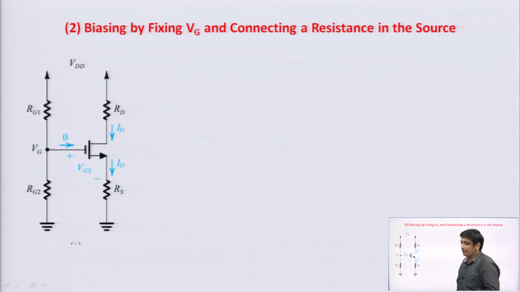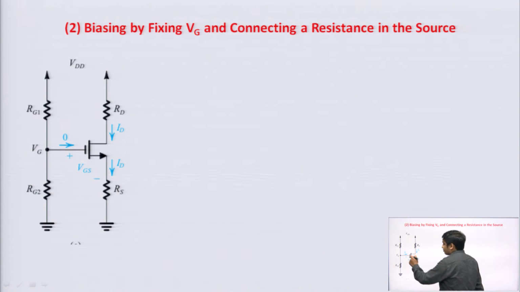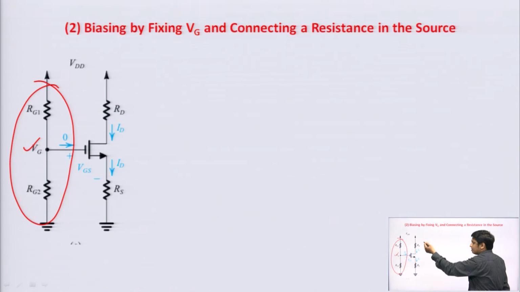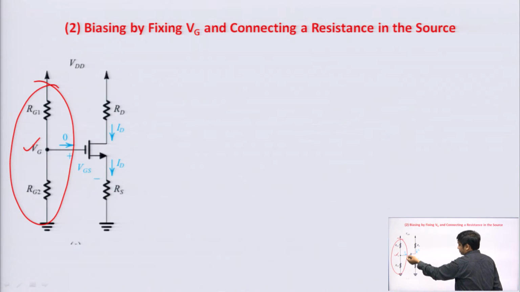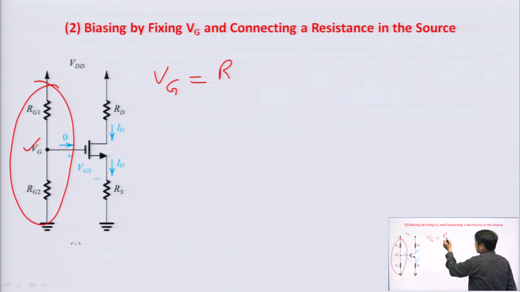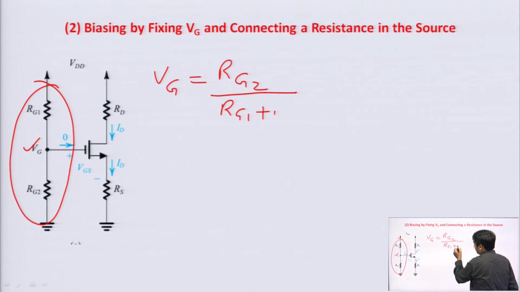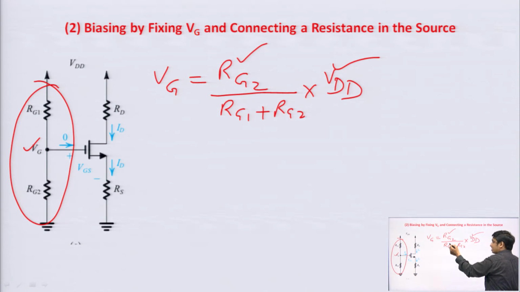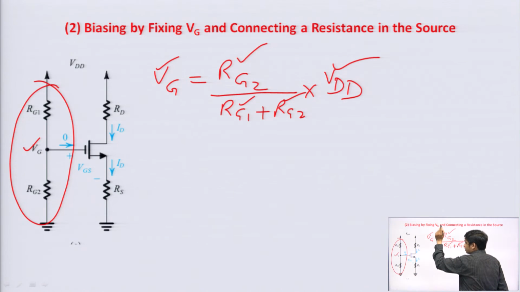Next is the biasing by fixing VG and connecting a resistance in the source. See, it is a voltage divider circuit, and we can fix this gate voltage VG very easily with the help of the voltage divider. What will be the value of gate voltage VG? With the help of the voltage divider you can calculate it, it is Rg2 upon Rg1 plus Rg2 into VDD. It means that your supply voltage is fixed, your resistors are fixed, so your VG will be fixed.